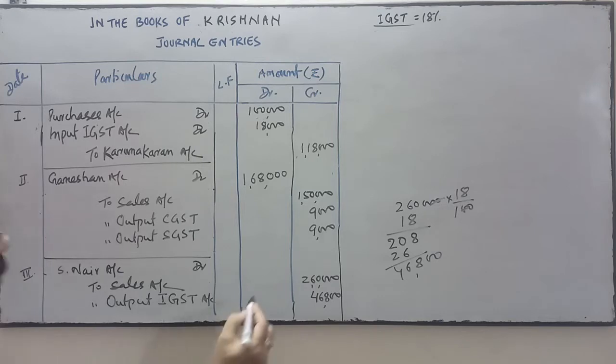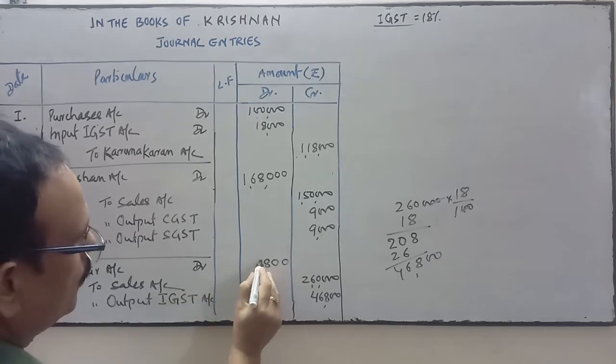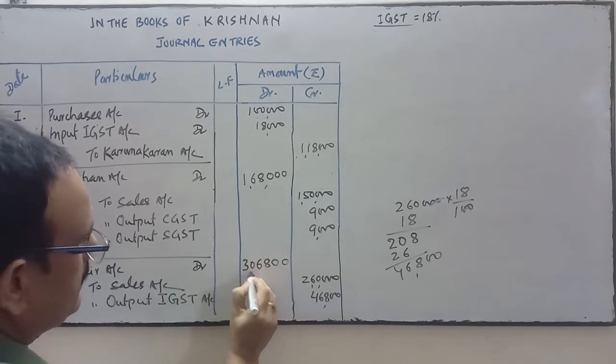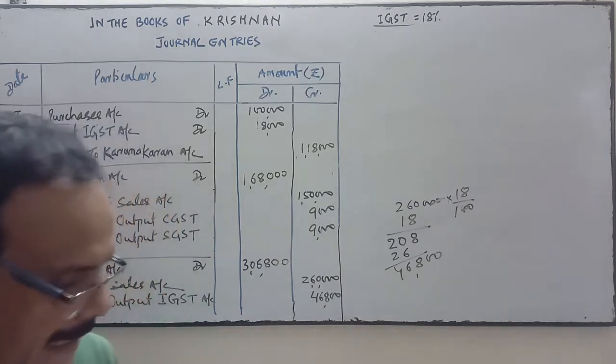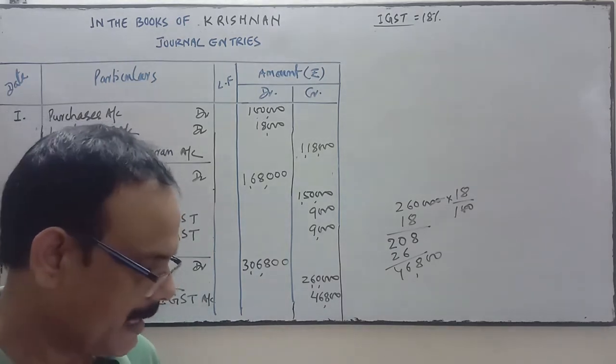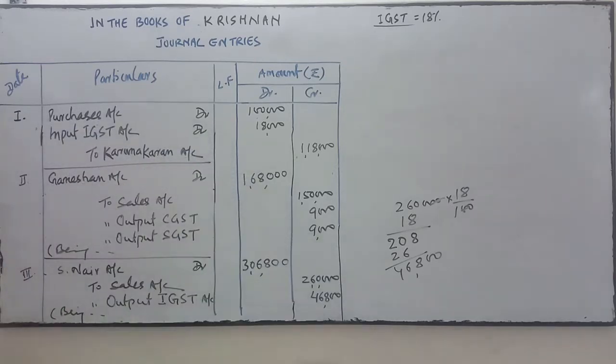If I add the figures, the total is 3,06,800. In narration, what will you write? Being goods sold on credit at 18% IGST.